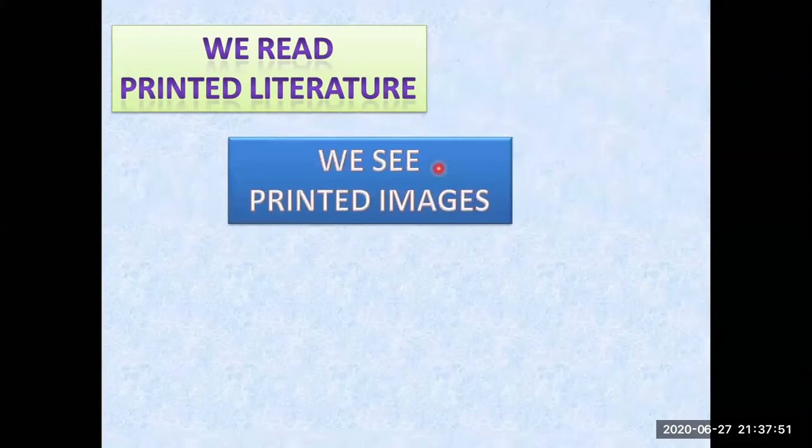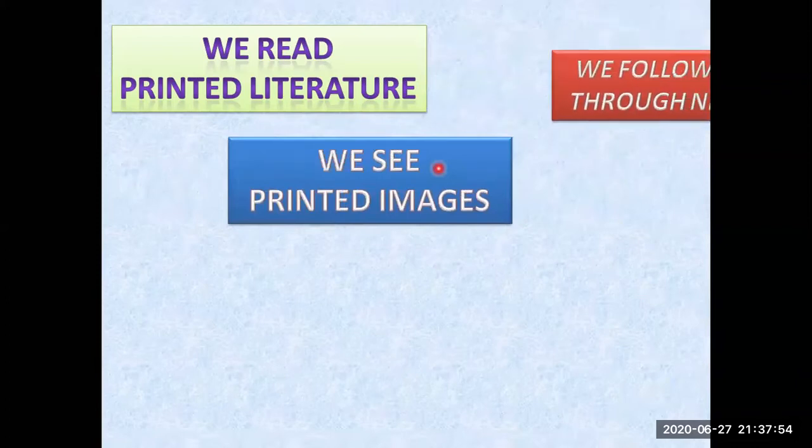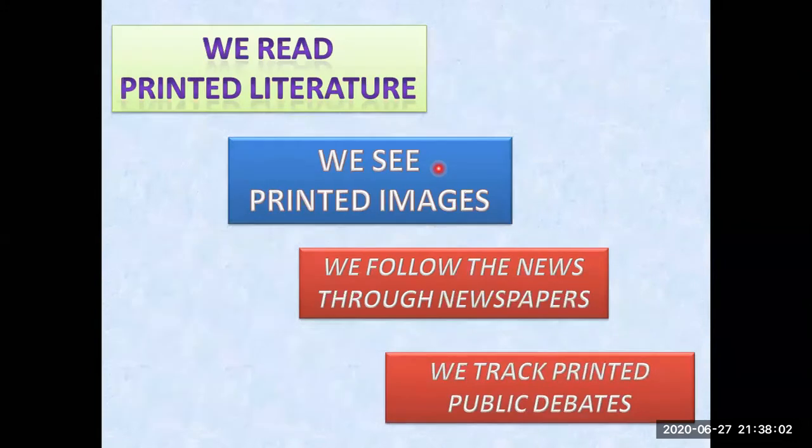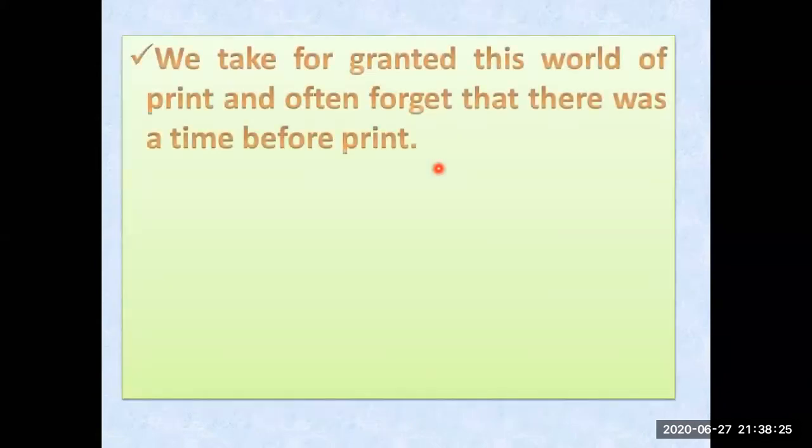We read printed literature. Yes, in your English grammar or even in your English literature book. We see printed images also. We follow the news through newspapers. And we track printed public debates also. If you can't participate in a public debate, then we can go through that debate, what really happened, what the question was and the answer, and what the reply was. So we can get these printed debates and their details in printed material like journals and magazines. So it is really quite hard and difficult to imagine a world without printed material.